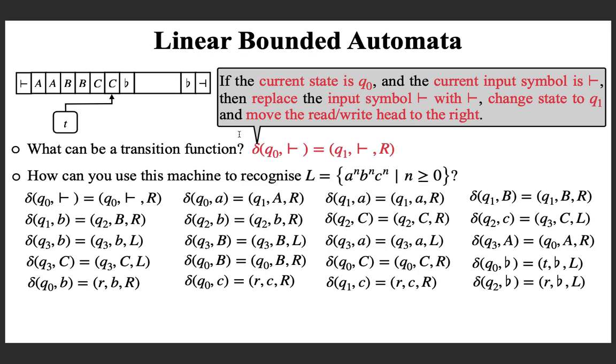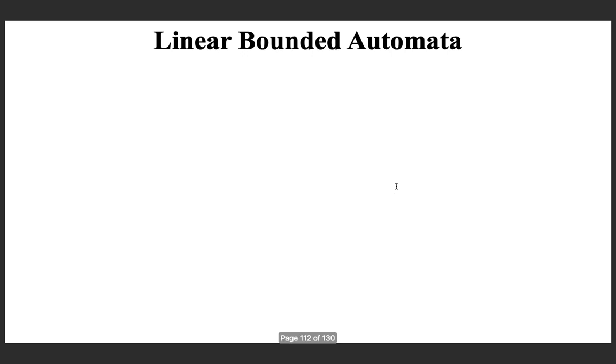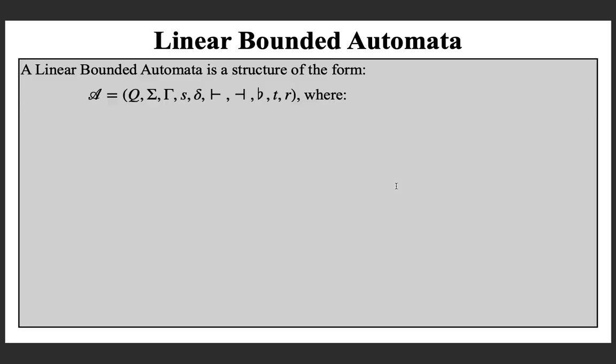Because of the interest of time, let me proceed to the next slide. So here is a linear bounded automaton that we designed for accepting this language. With that example, now we can formally define a linear bounded automaton. A linear bounded automaton is a structure of this form. Please don't get confused. There are 10 components in the tuple. I'm going to tell you what all these things are.